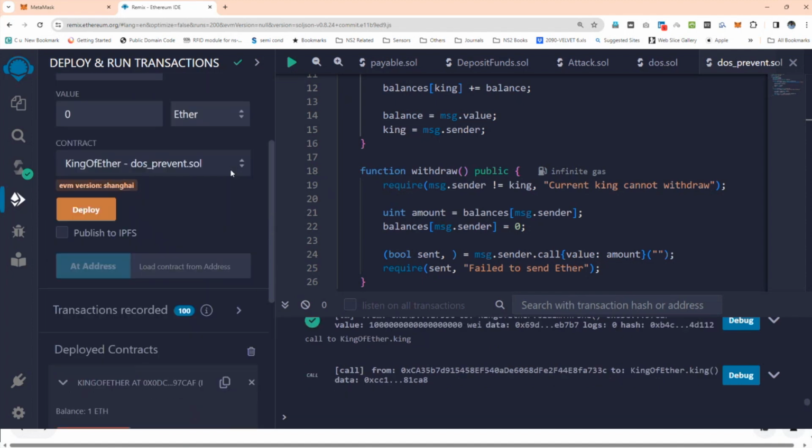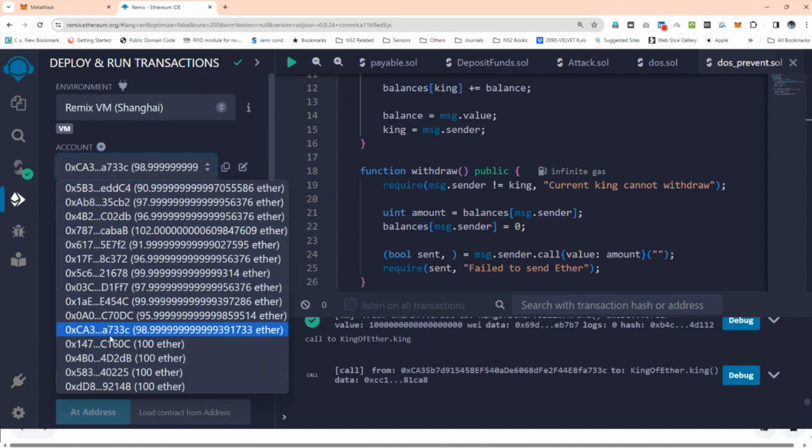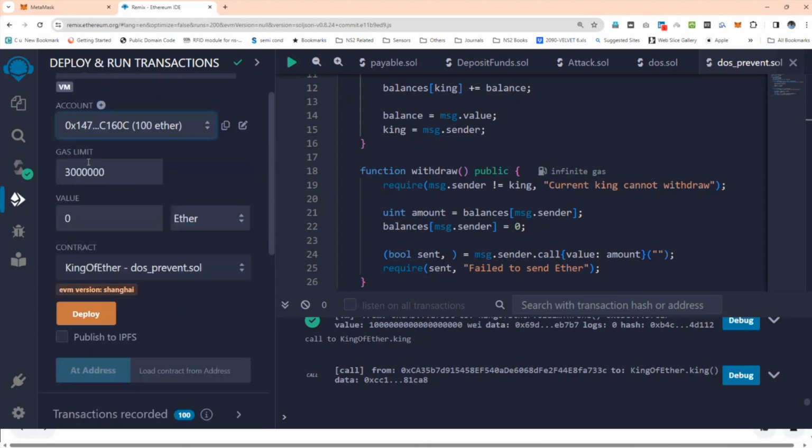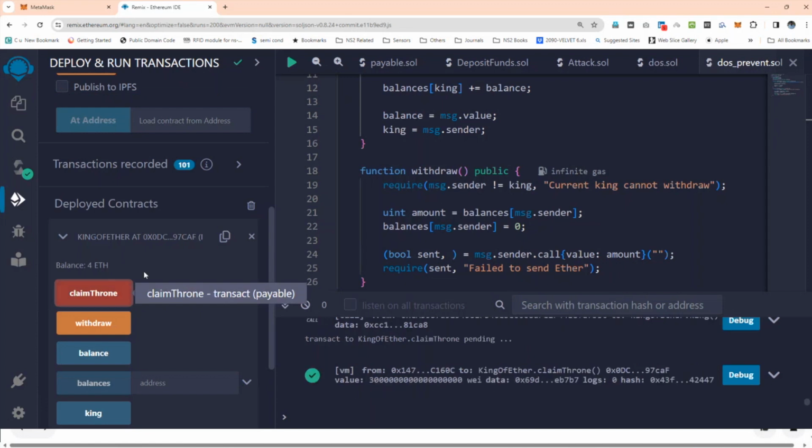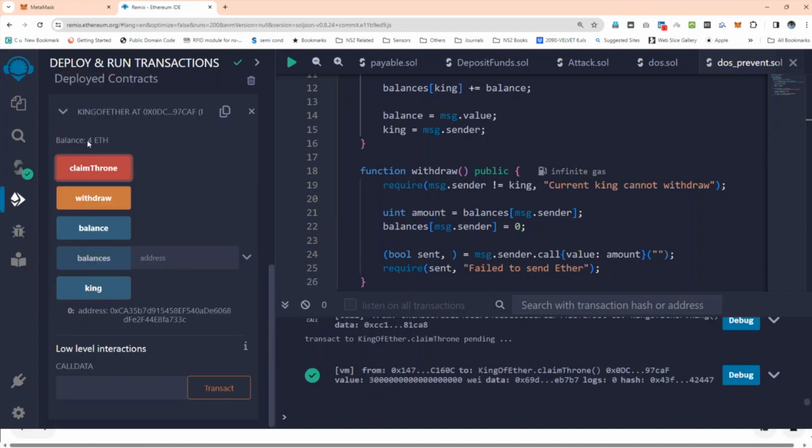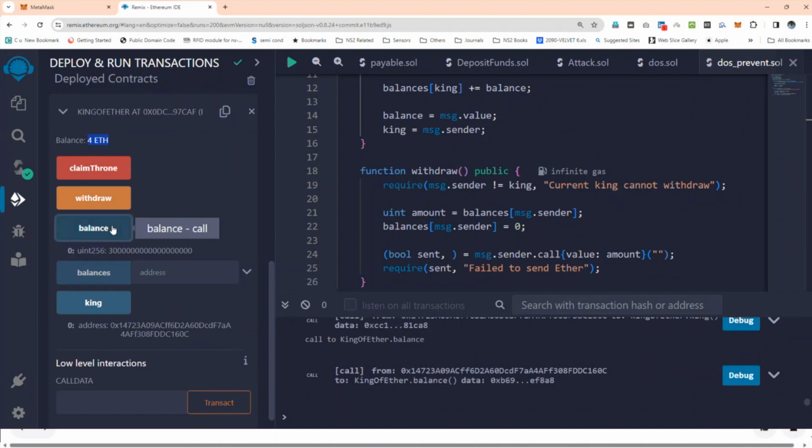The king is 0CA. Then the other account sends, let's say, 3 ether and claims the throne. Now the balance is 1 plus 3, which is 4 ETH. In the earlier case this did not happen, because it comes with a new set of ETH. The old Ethereum would have become 0, but now it becomes 4 here. Now who is the king? The king has changed. Now check the balance. How much Ethereum is the balance? It is 4 only, total balance here is 4 Ethereum.